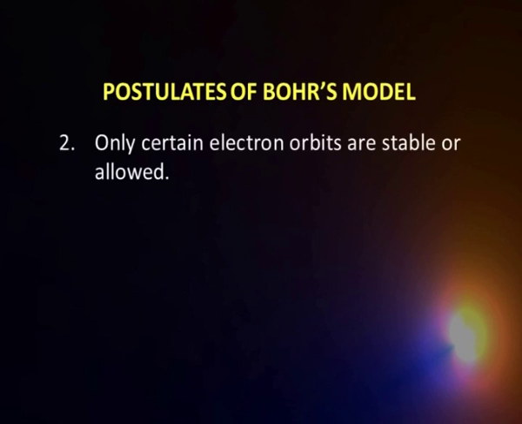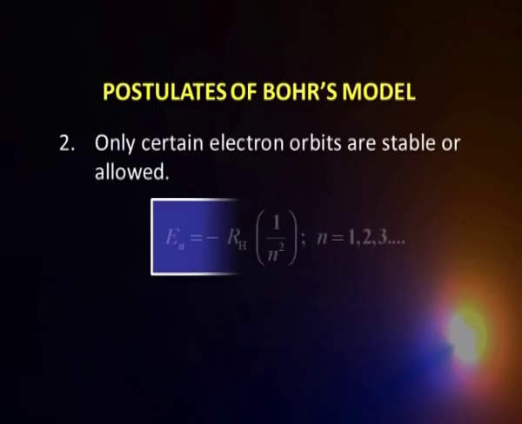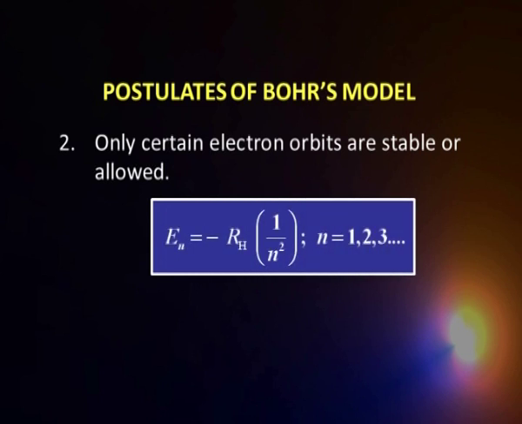That means only certain electron orbits are stable or allowed. That means the electron can be outside the nucleus in some of the allowed orbits. It can't be at any distance it wishes to be. It is allowed only at certain distances, or so-called energy orbits. And the energy of these orbits is again given by quantization. It is quantized in terms of a quantum number called n. And what it says is, energy is given by minus RH 1 by n square, where n happens to be a positive integer 1, 2, 3.